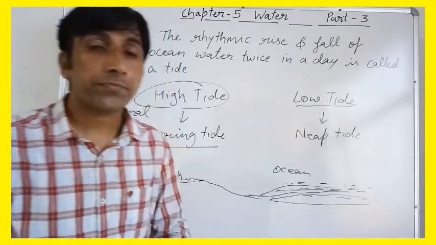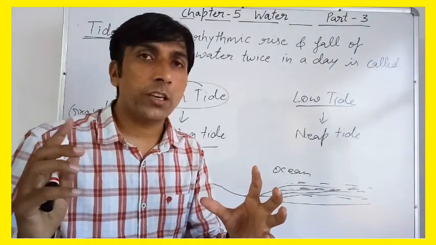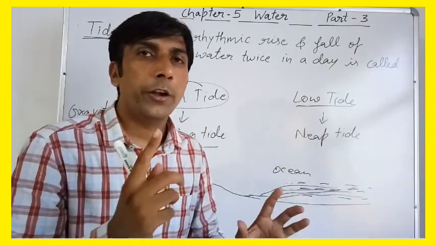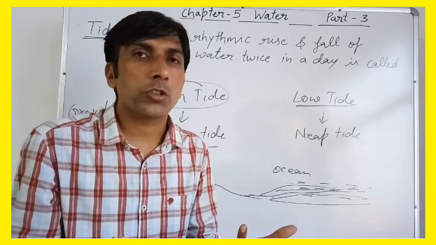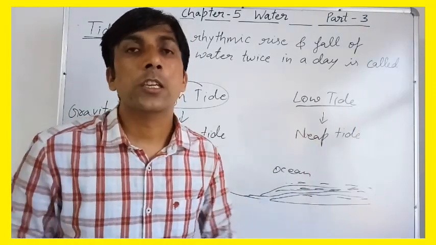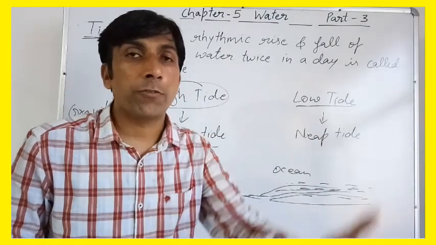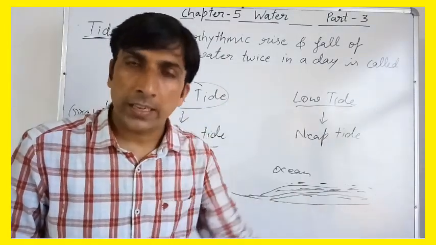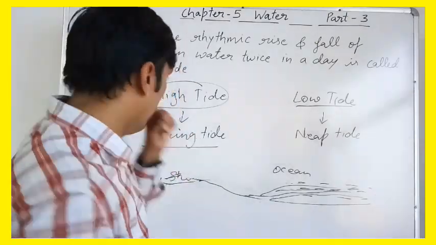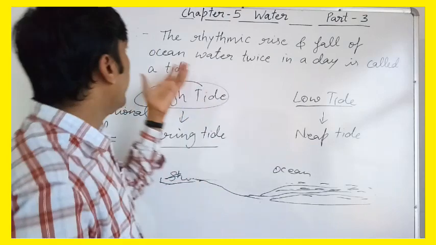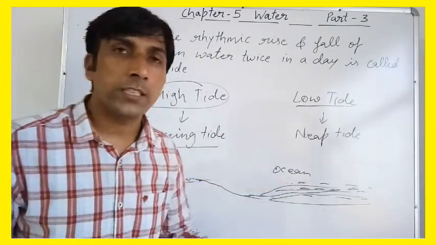In the same way, Earth is going around the Sun in a particular orbit due to the gravitational force of the Sun and other objects in space. Moon also has gravitational force, Sun also has gravitational force. So due to gravitational force, the high tide and low tides occur.